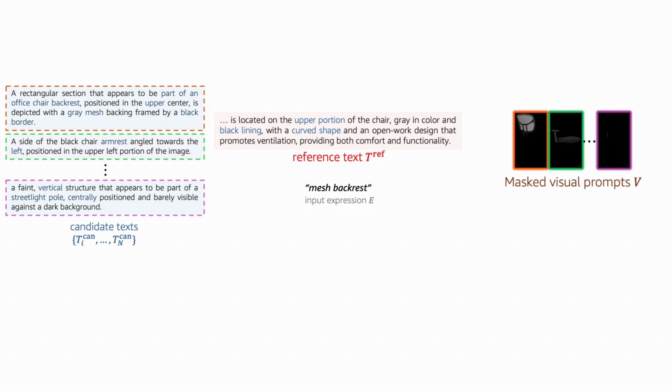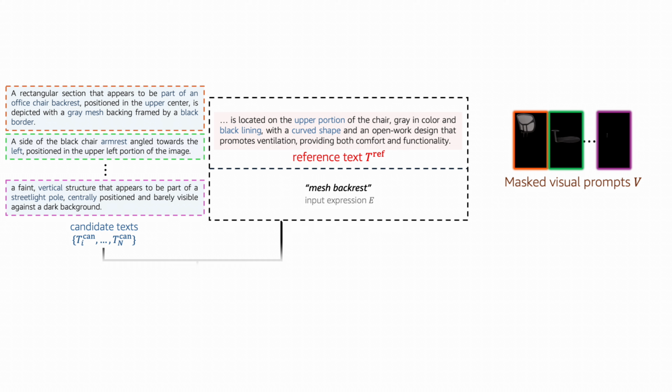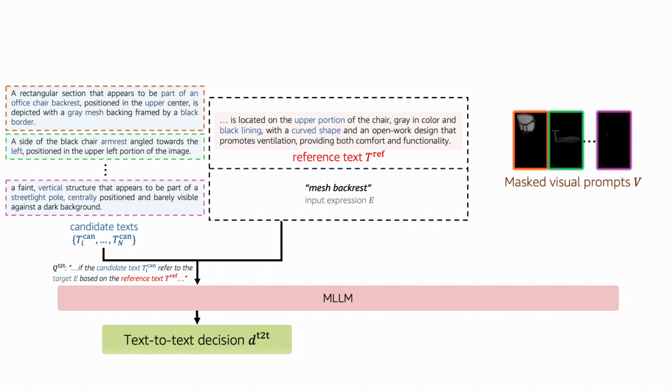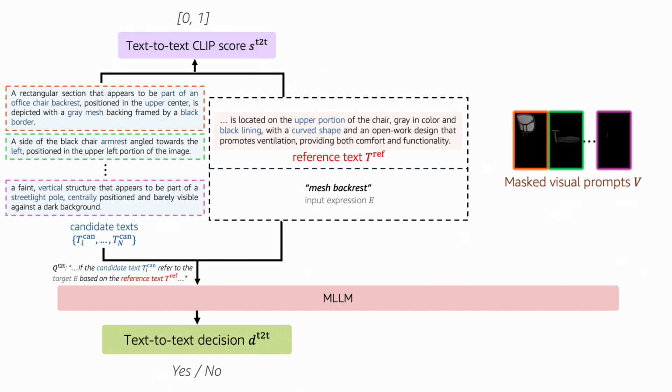Now, we perform the text-to-text and text-to-image comparison to obtain several metrics for the selection. For text-to-text comparison, we first evaluate the similarity between the reference text describing the input expression and the candidate text describing the mask proposals. We use the text-to-text comparison prompt to guide a multimodal large language model for a binary yes or no decision. To disambiguate multiple proposals with yes response, we further employ CLIP to generate a scalar similarity score.